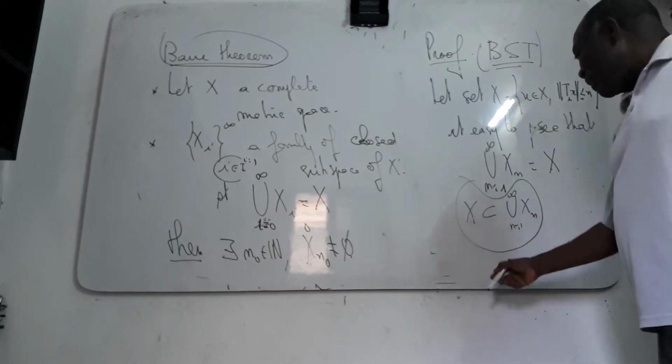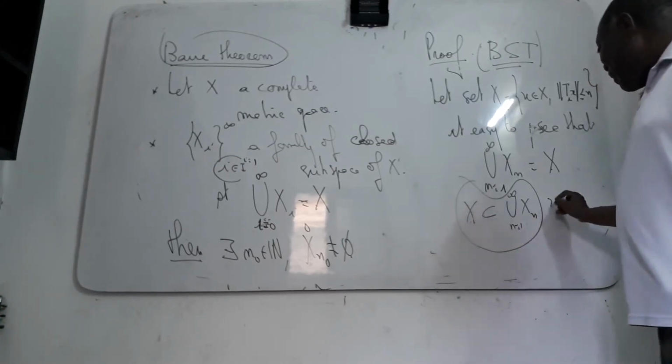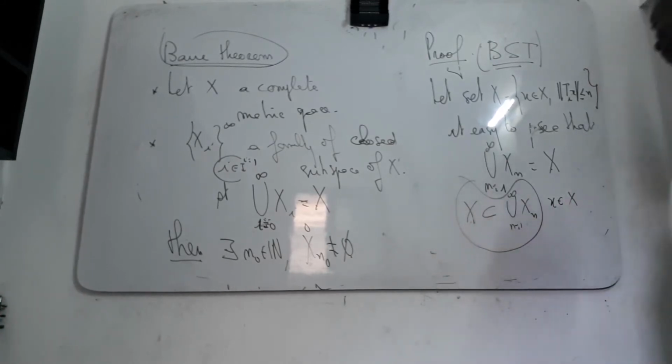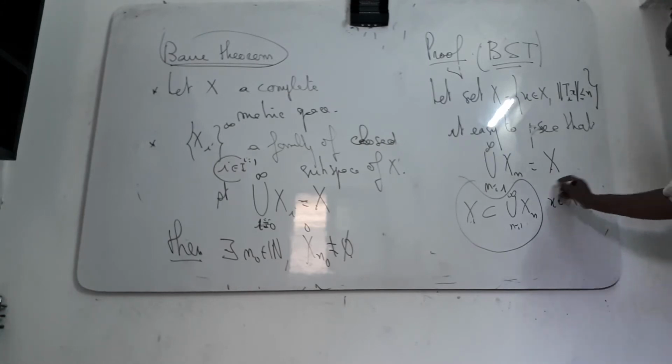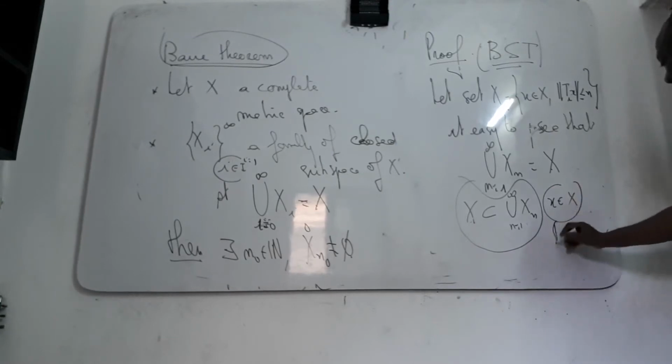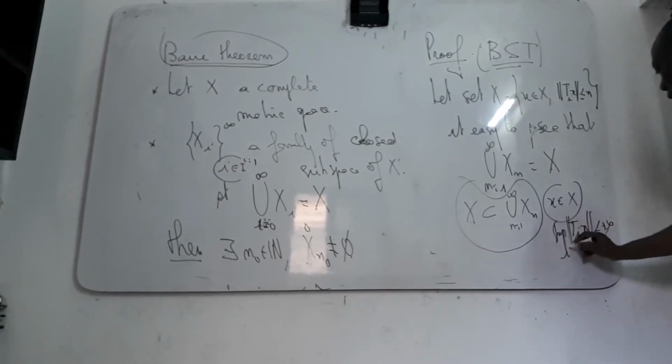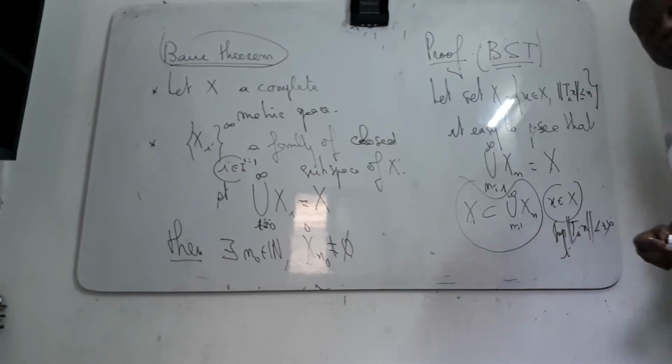Because if I take x in X, I will try to prove that it is contained in one of these sets. We know by the first assumption that the supremum of the norm of T_i(x) is finite for all i.